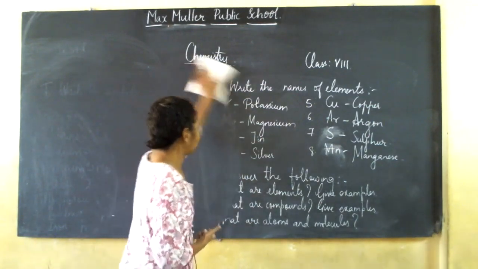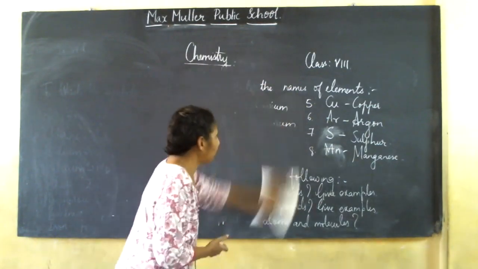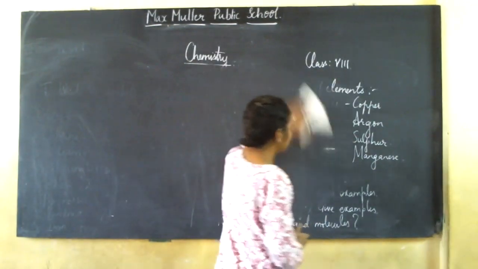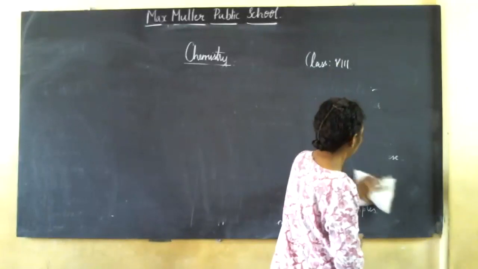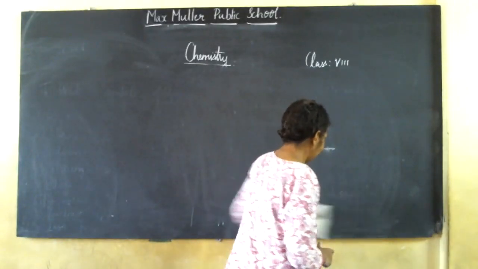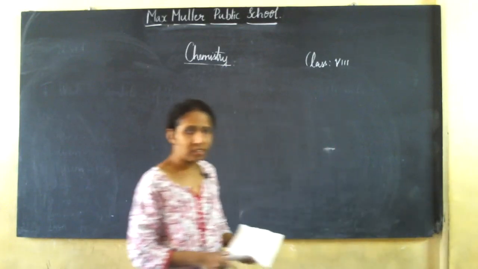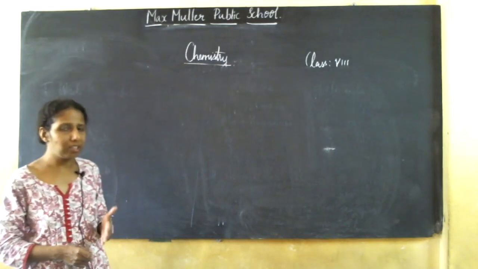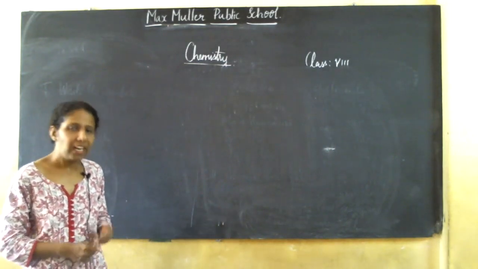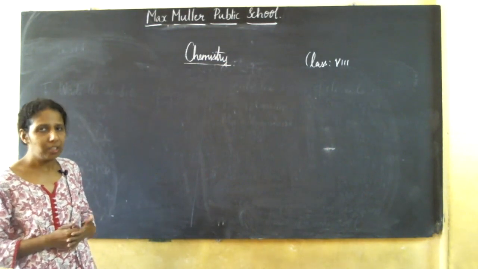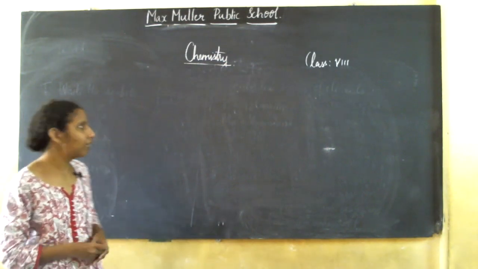If you are doing that, you will be put to trouble, right? Strictly and very seriously I am telling you, be prepared for the symbols of elements, and you should know what are elements and compounds and what are atoms and molecules. That is the basic part.